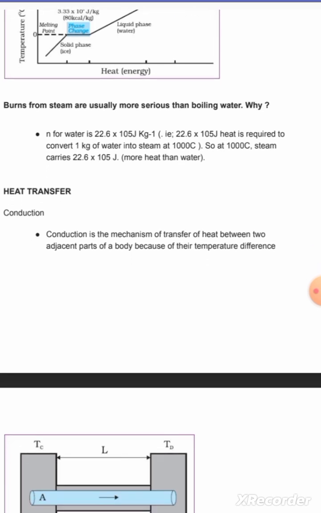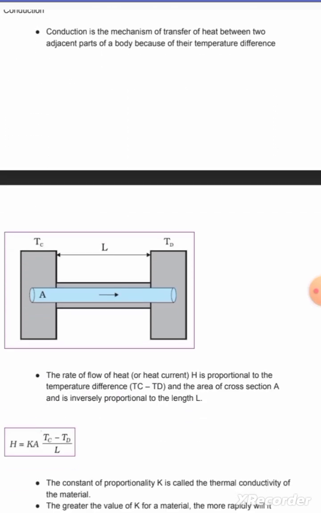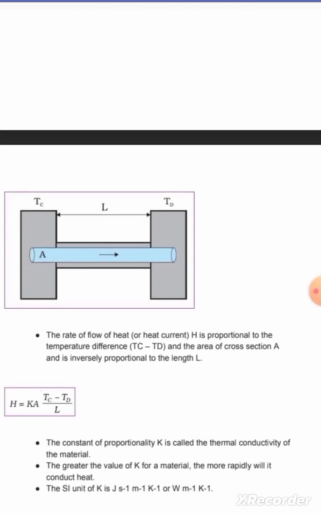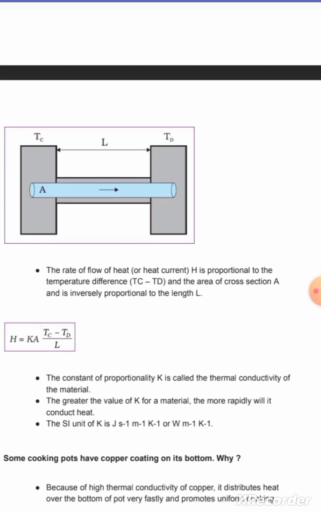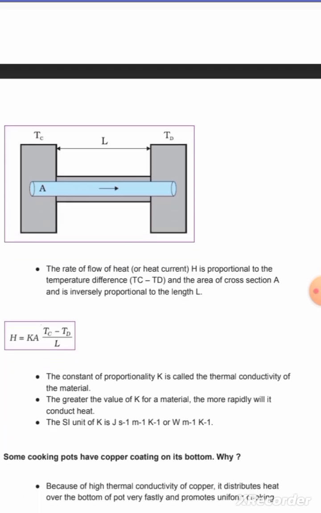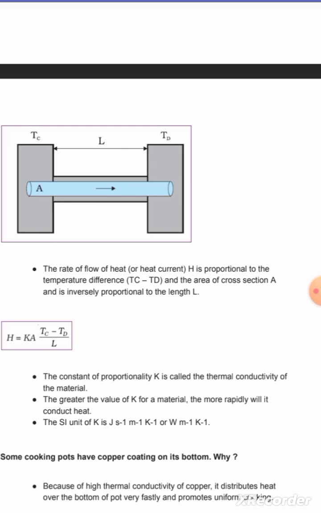Now heat transfer. Three methods: conduction, convection, and radiation. First is conduction. Conduction is the mechanism of transfer of heat between two adjacent parts of a body because of their temperature difference. The rate of flow of heat is proportional to the temperature difference and the area of cross-section A, and inversely proportional to length.